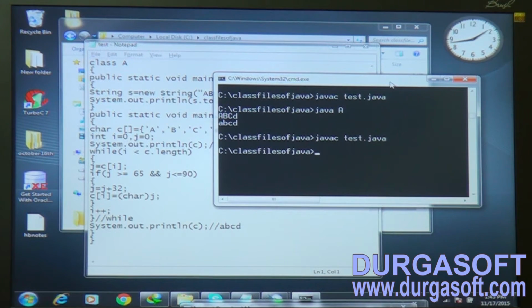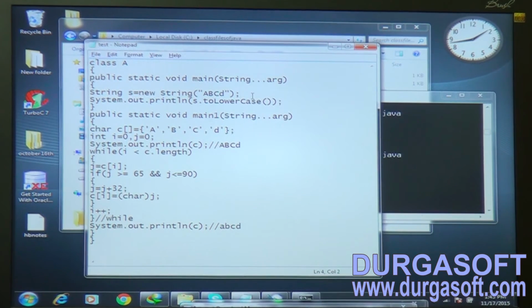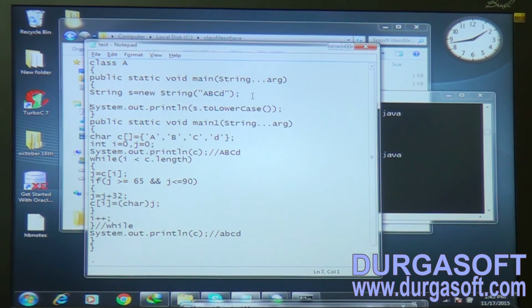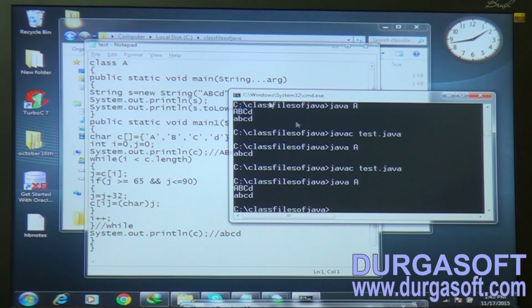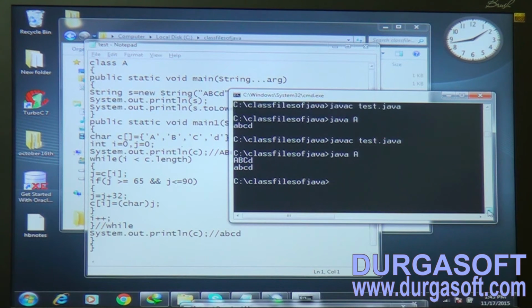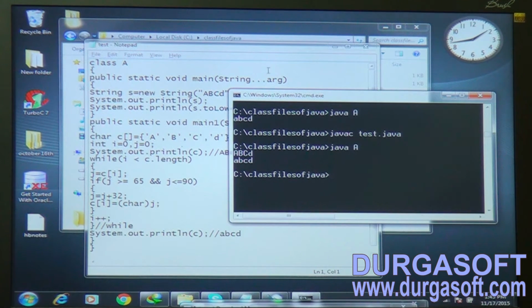Observe this one carefully. Observe here A, B, C, D. Before that, let me do one thing. First, before converting this one, before writing this statement, let me print s. Okay, capital A, capital B, capital C, small d will be the answer, followed by small a, small b, small c, d. Okay, so just by using these two statements I am achieving the output.